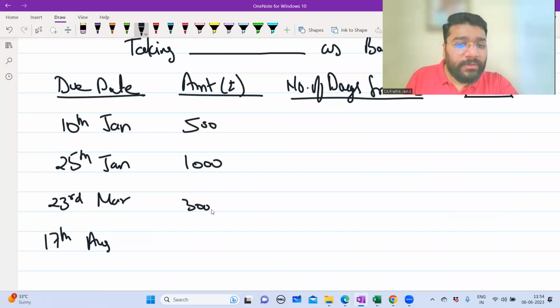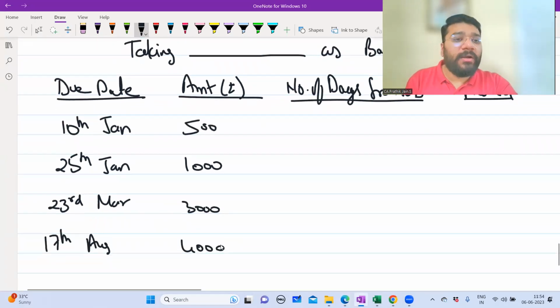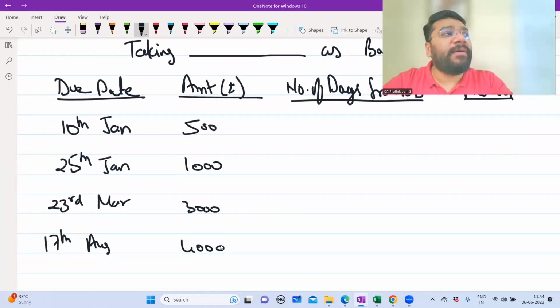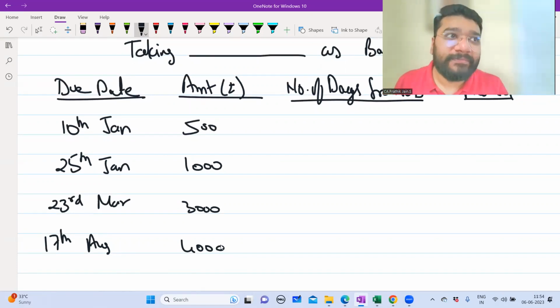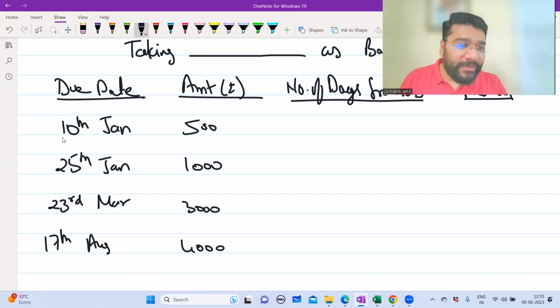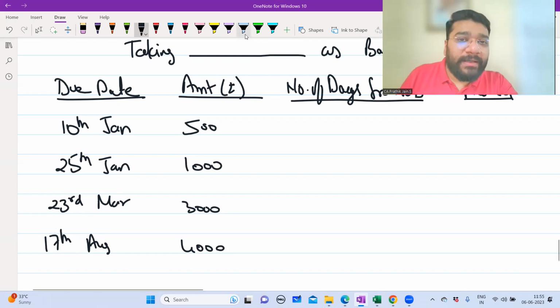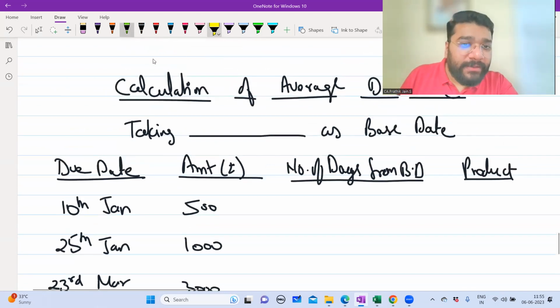Now guys, from the due dates, you will identify the base date, which is the lowest date. Very good. So out of 10 Jan, 25 Jan, 23rd March and 17th August, which is the lowest date? 10th of Jan is the lowest date. So what will be the base date now? 10th of Jan. So taking 10th Jan as base date. Online people, any issues?